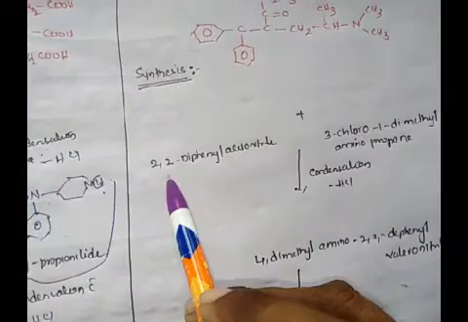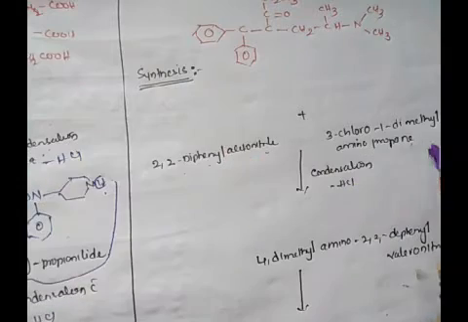3-chloro-1-dimethyl aminopropane in presence of sodium amide.